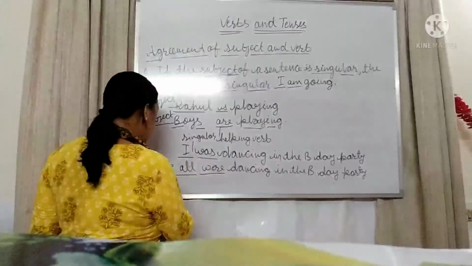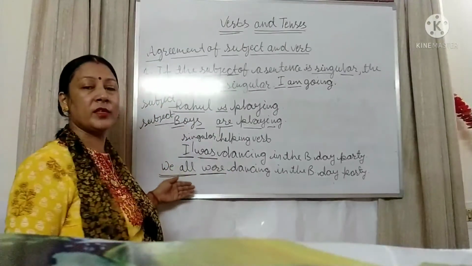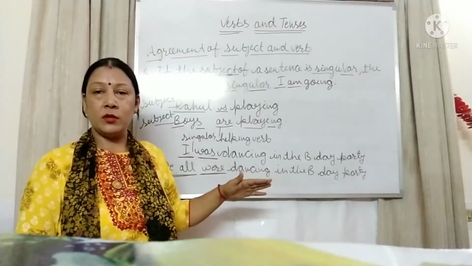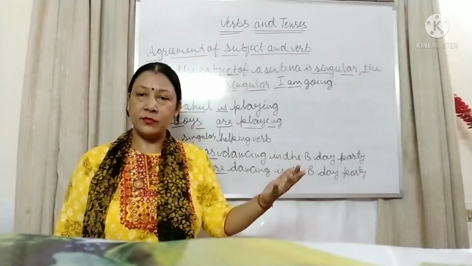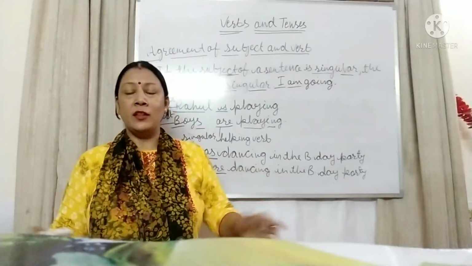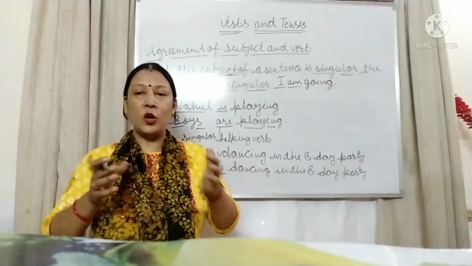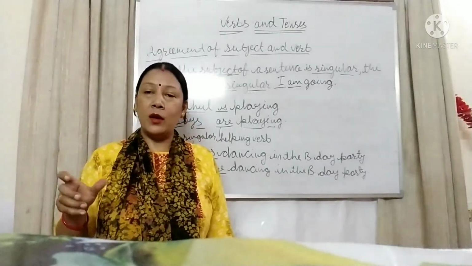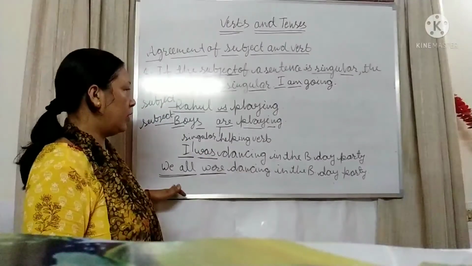So this will be definitely clear to you that if the subject is singular, the helping verb will be singular, and if plural, plural. Like I am, he is, she is, we are, they are, we all are, students are, student is. That is the difference, and naturally we will use the verb according to the subject. Is it clear to you? I think it will be clear to you all.